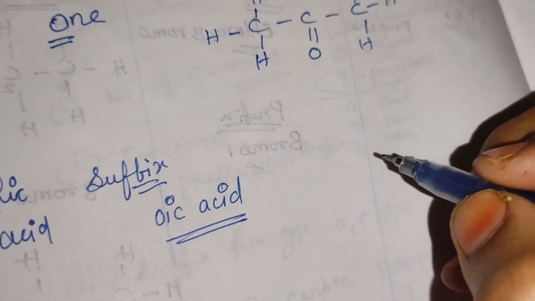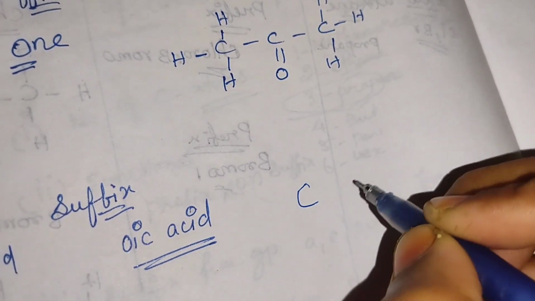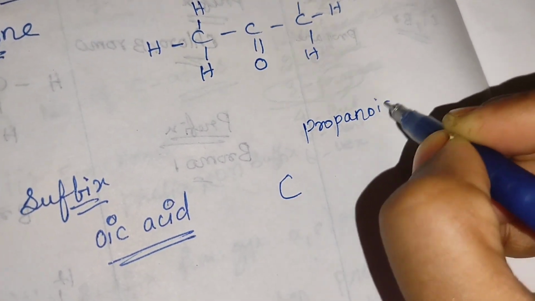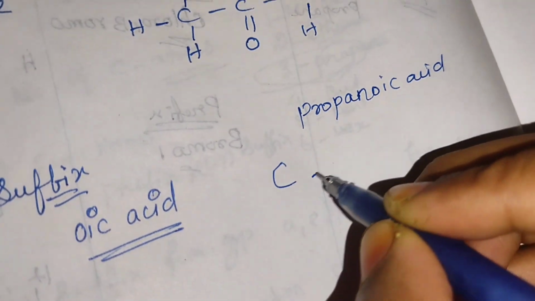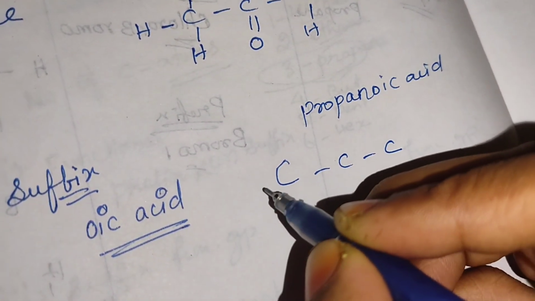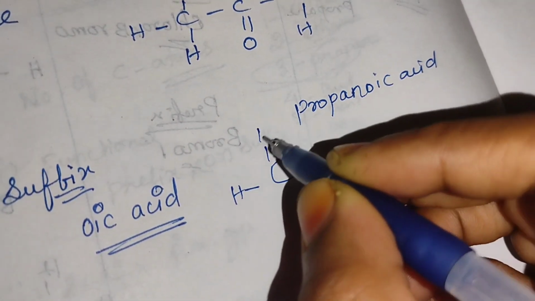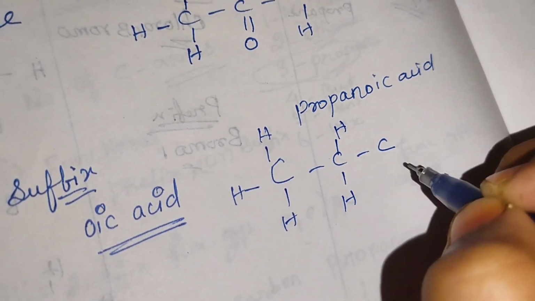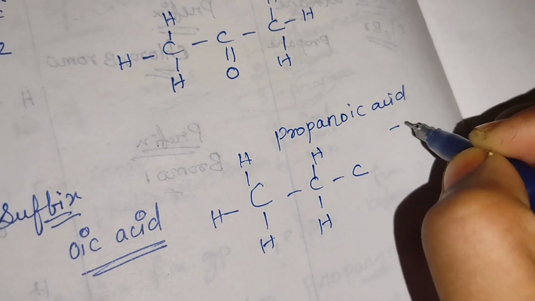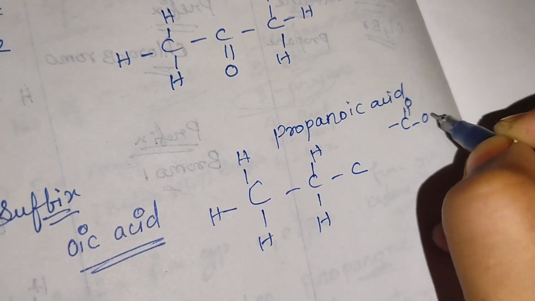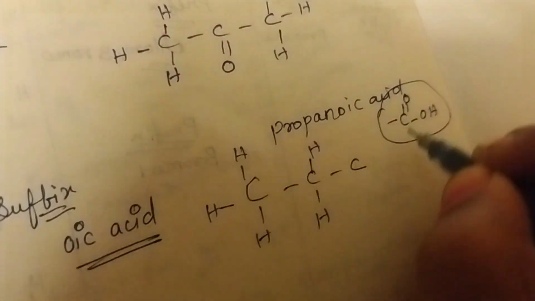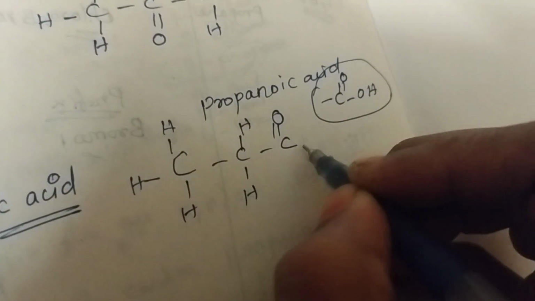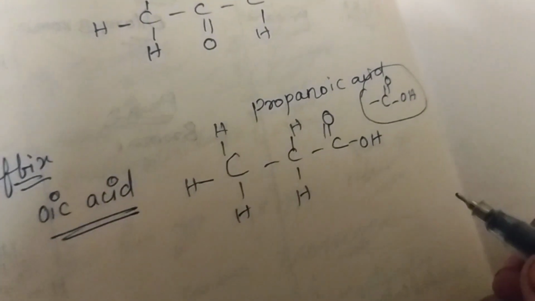As usual, propanoic acid has 3 carbons, and I am completing the valency. For acid, the group is C double bond O, single bond OH. This is the functional group for acid. So C double bond O, single bond OH, like this it will come.